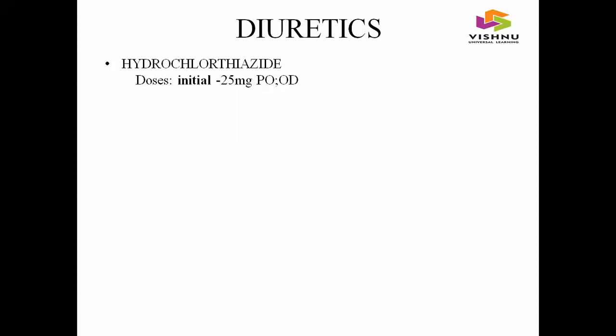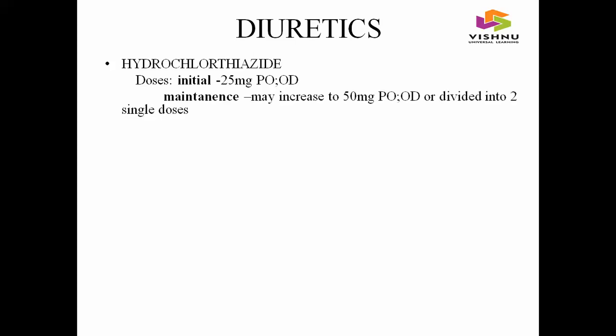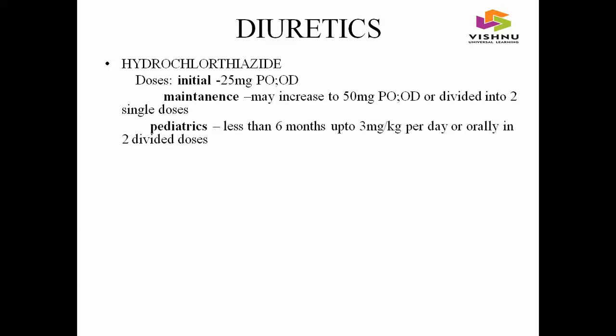And coming to the doses of hydrochlorothiazide, initial dose was 25 mg per oral once daily. Maintenance dose, it may increase to 50 mg per oral once daily. It can be given in 2 divided doses. And coming to the pediatric dose of hydrochlorothiazide for less than 6 months, children up to 3 mg per kg per day orally in 2 divided doses.